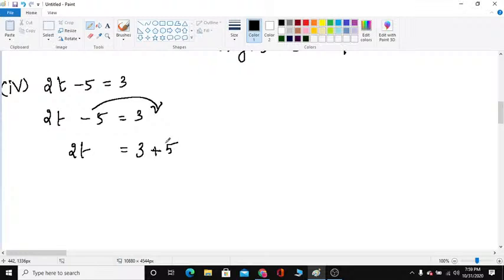So which is the root of the equation? Therefore t, your answer is correct, children. So t is equal to 4 is the root or solution of the equation.